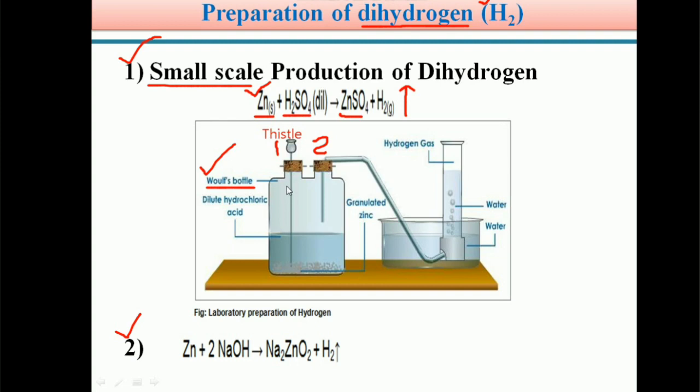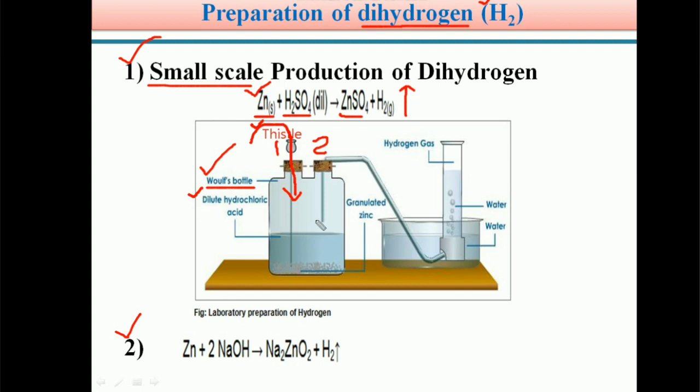Initially in the Wolff's bottle, we take granulated zinc at the bottom. Through the thistle funnel, we can add an acid, either sulfuric acid or hydrochloric acid, so dilute sulfuric acid or dilute HCl.